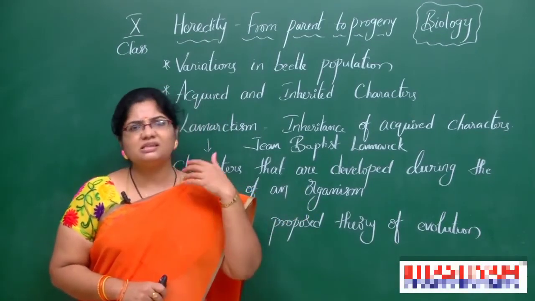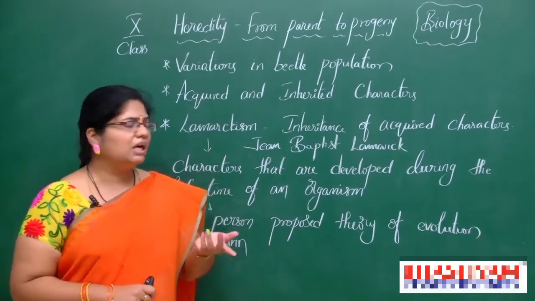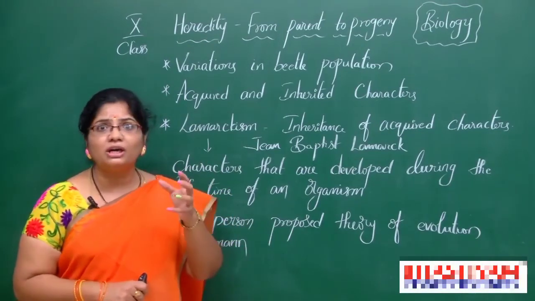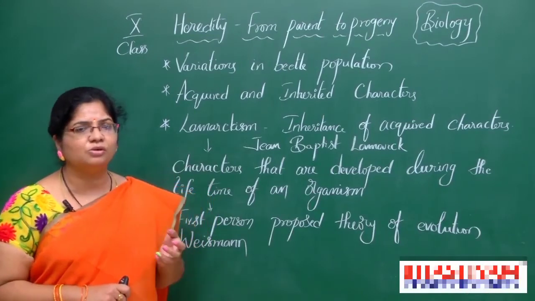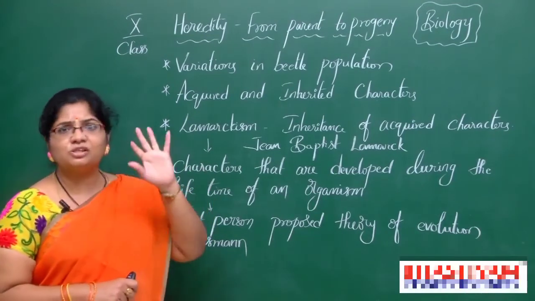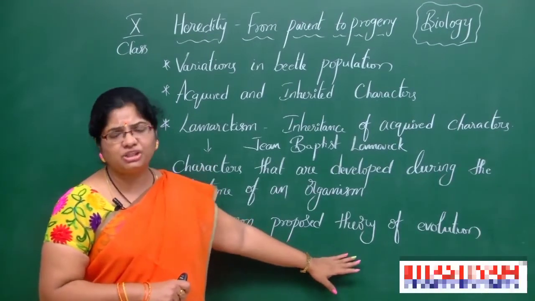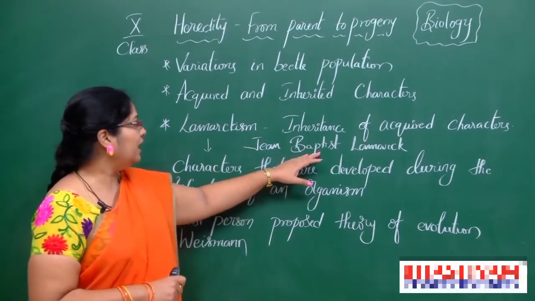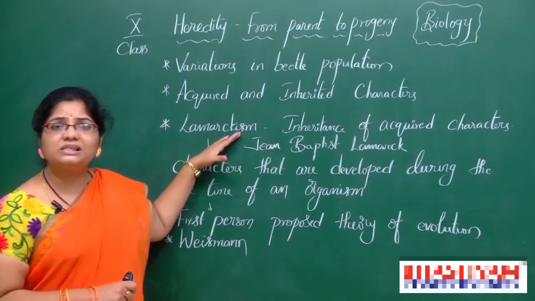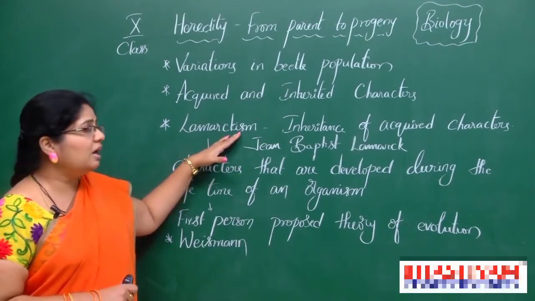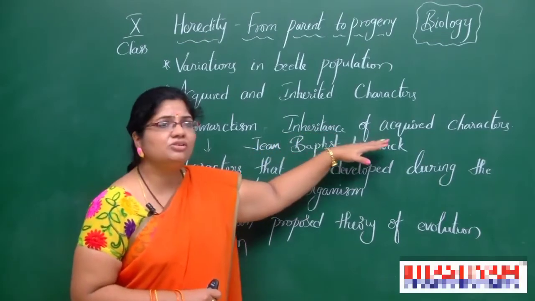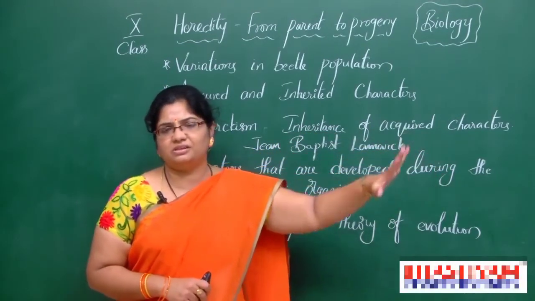He was the first to propose the theory of evolution. Of course, later several scientists worked on that and they described several aspects. Some of the aspects are not equal to Lamarck's thinking, they are different. But first of all, the theory of evolution was proposed by Jean Baptiste Lamarck. Lamarckism is a very familiar phenomenon, and what he said is the inheritance of acquired characters.